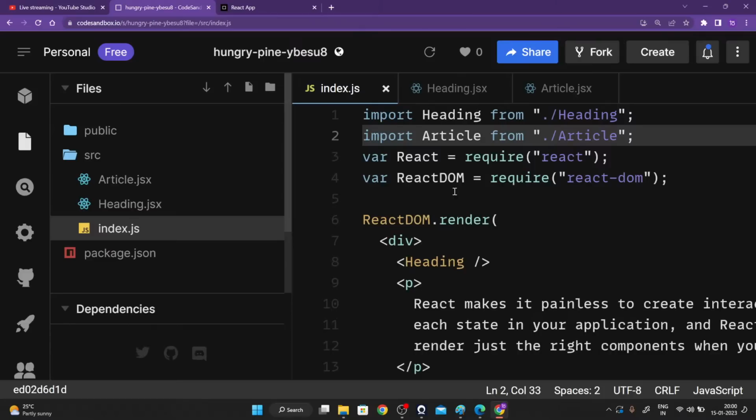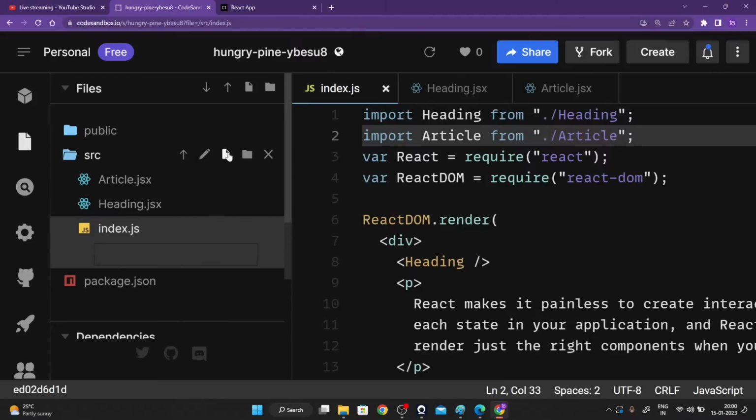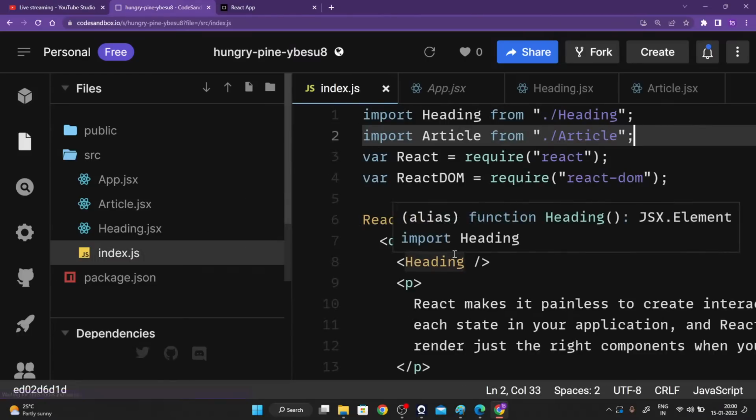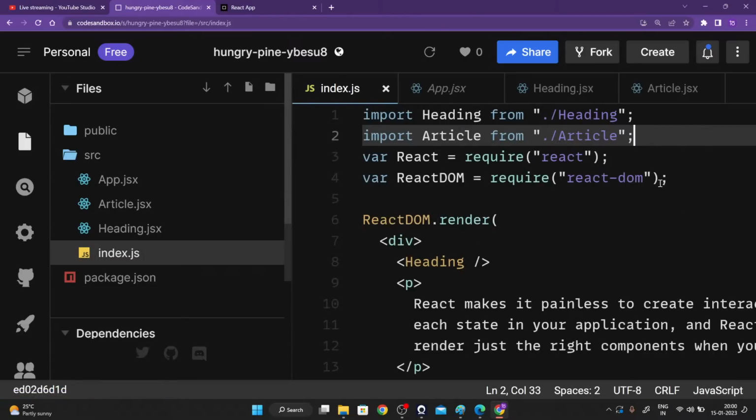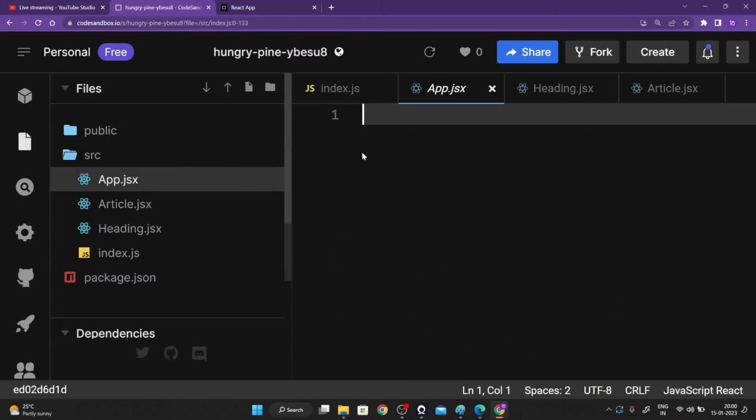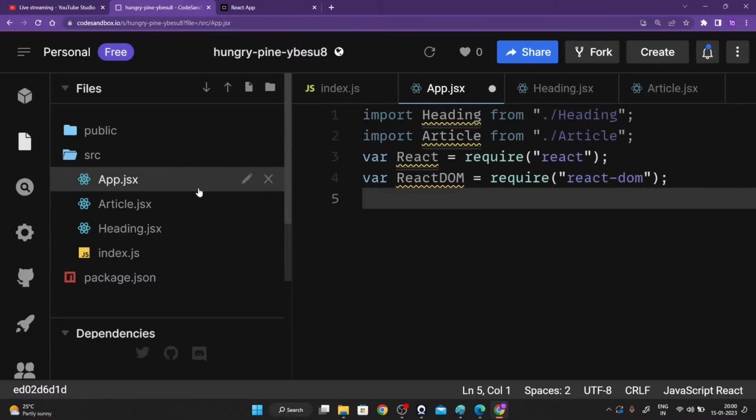Now, when you're creating so many components, what I will be doing right now is creating a new file. I'll be calling it app.jsx, guys. Whatever we have done right over here, the import statements and everything, is going to go inside of our app.jsx. So Control C, and we are going to put it inside of app.jsx itself.